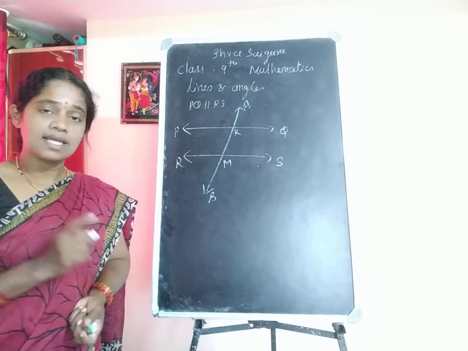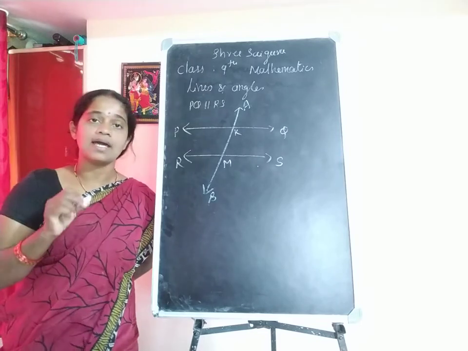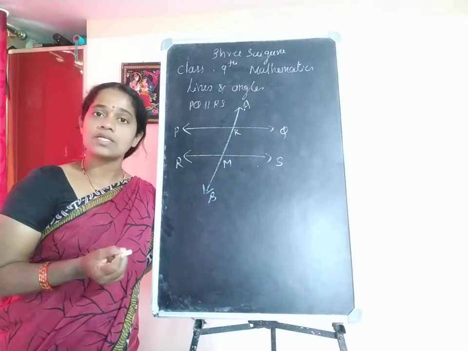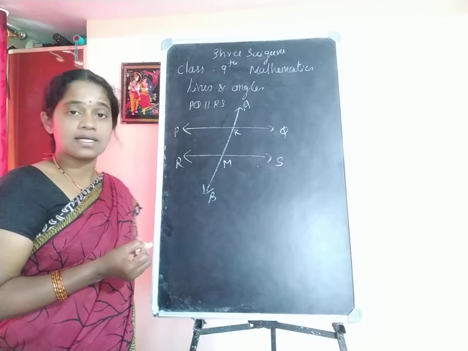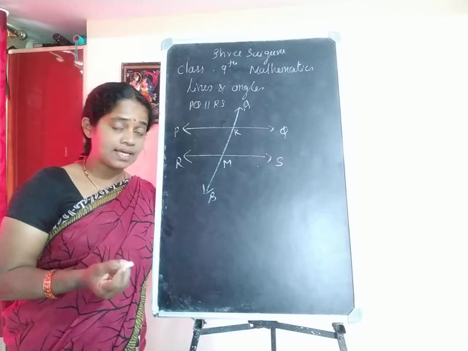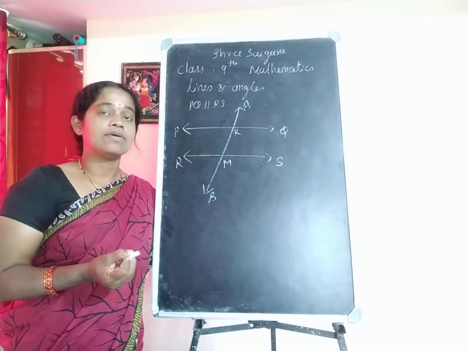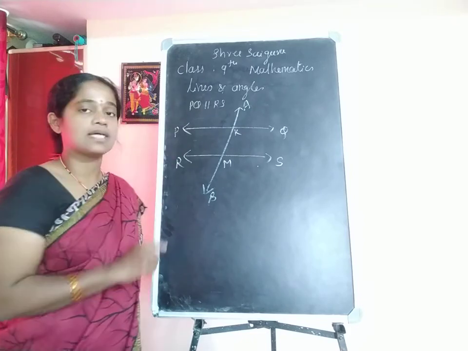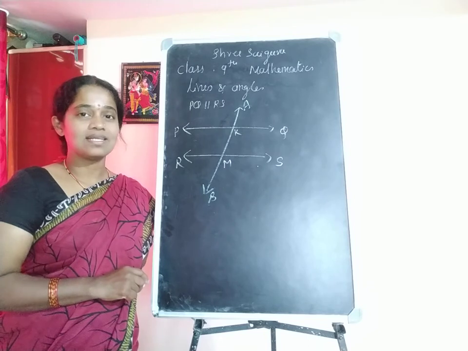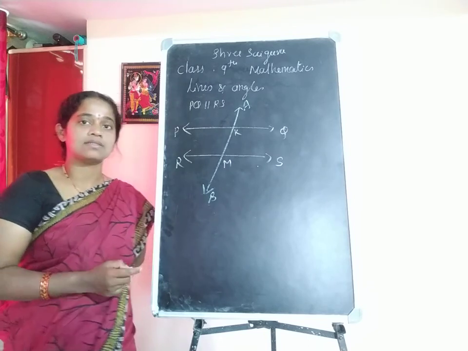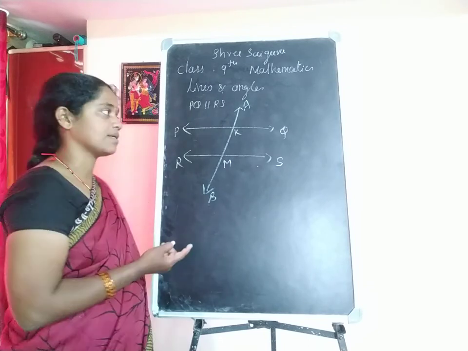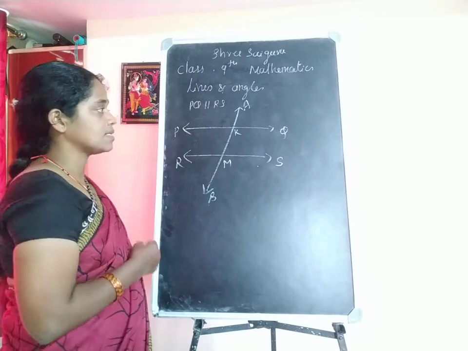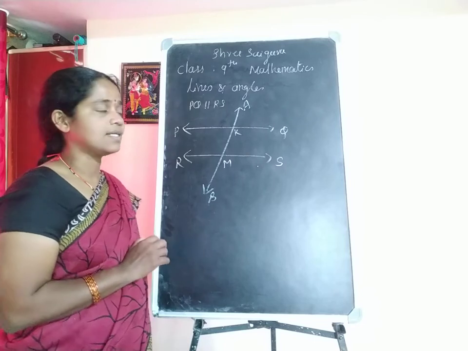If you are not able to identify the angles which form, then whenever you are proving any theorem, or solving any question from this chapter, you may feel difficulty. So try to study this fact neatly.